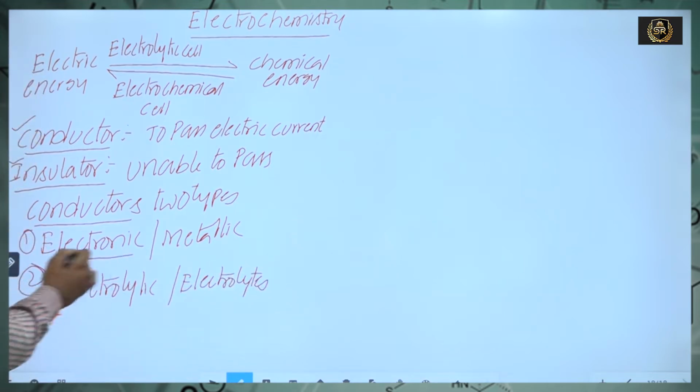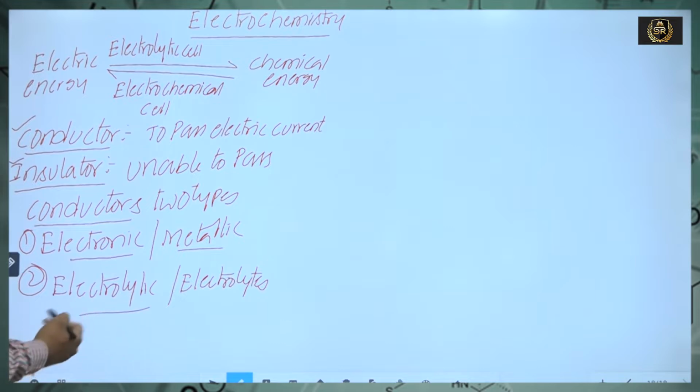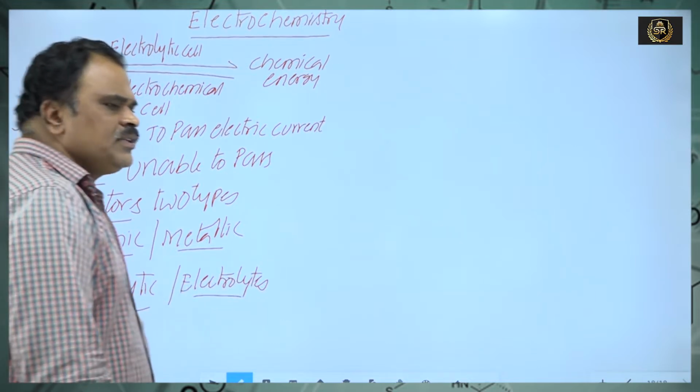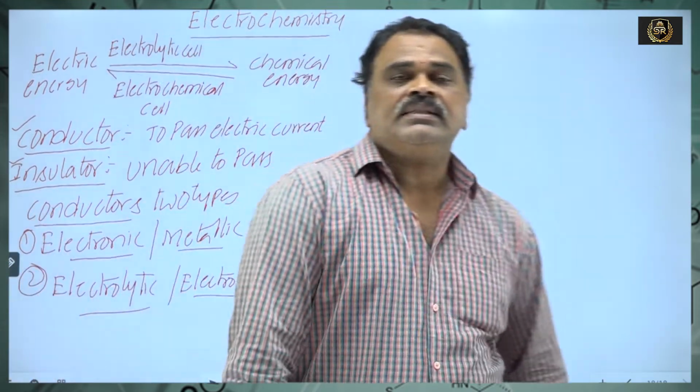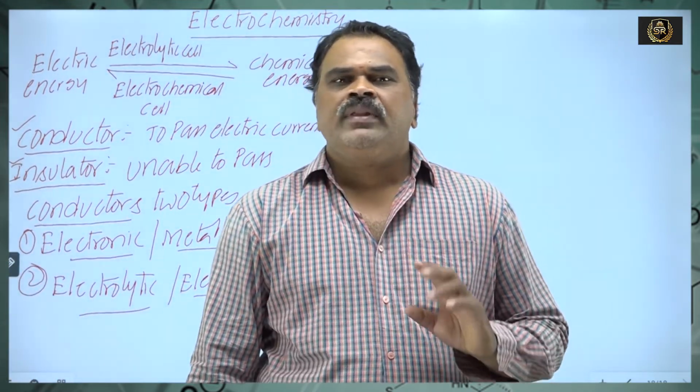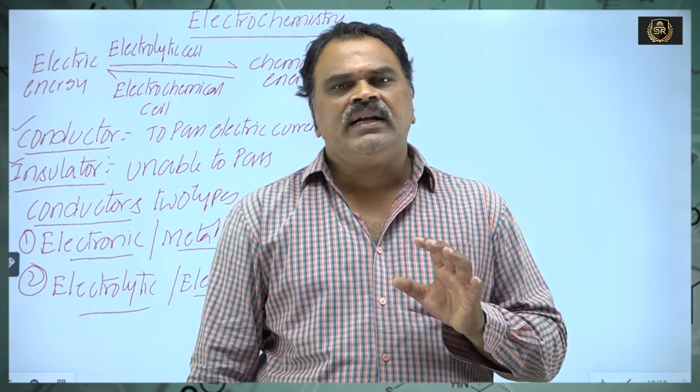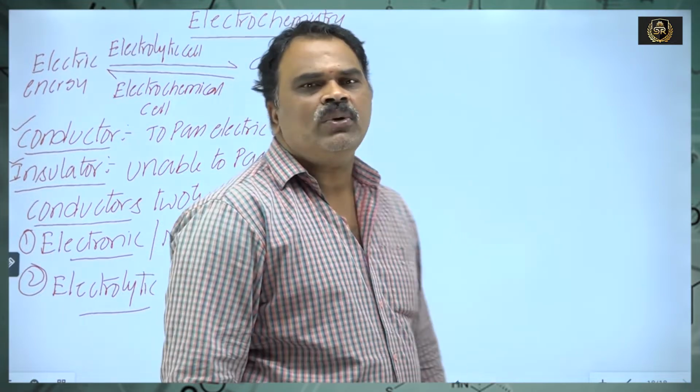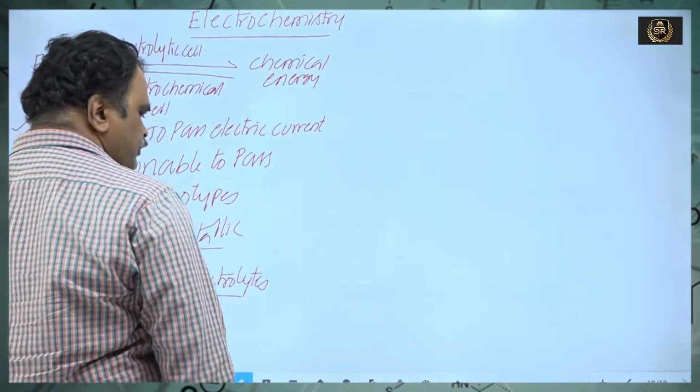One is electronic or metallic conductor. Second one is electrolytic conductor, also called electrolytes. So conductors are mainly two types: one is an electronic conductor, second one is an electrolytic conductor.